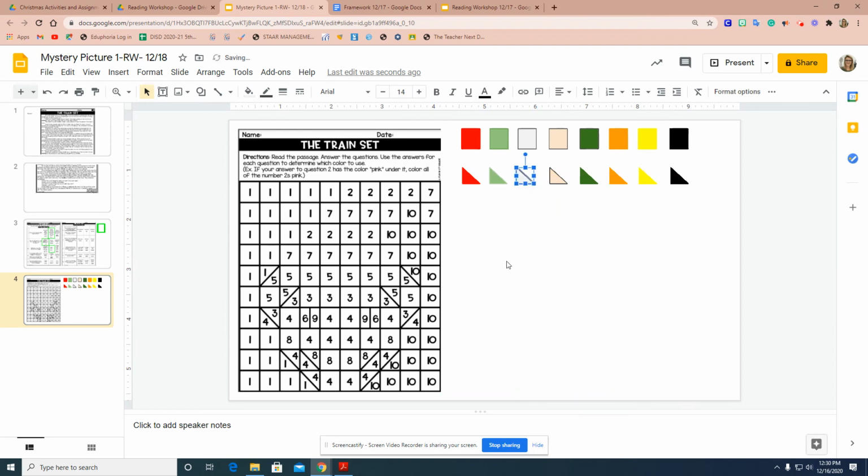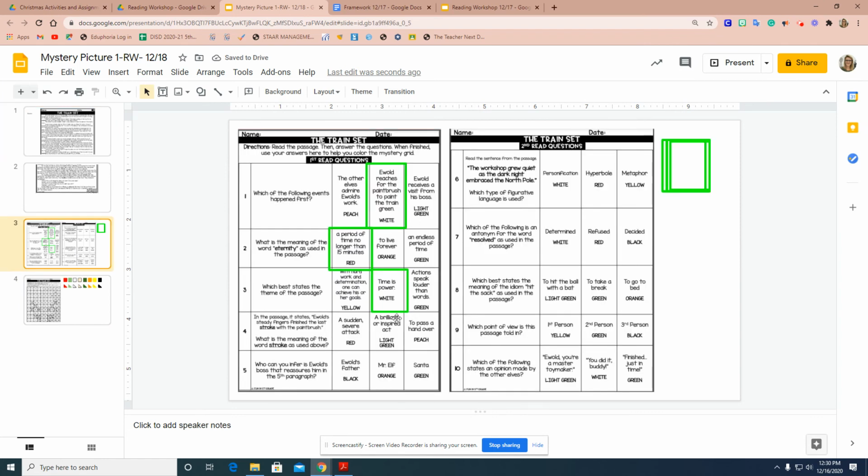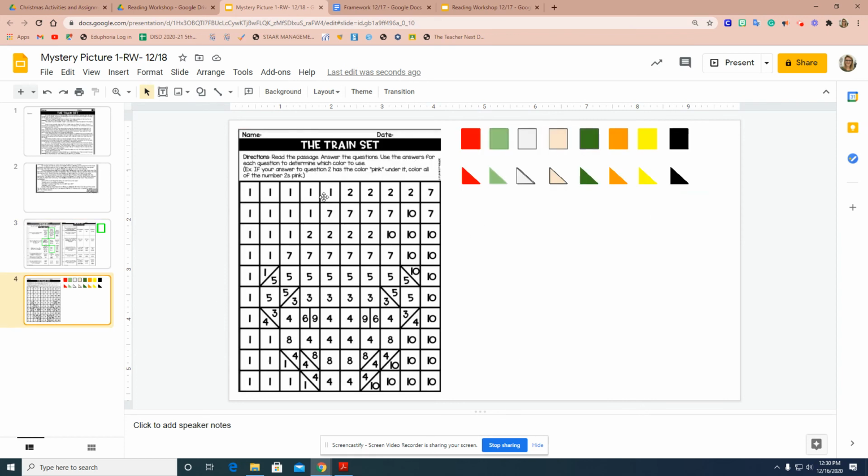In the very end, whenever you've finished reading the passage and answering all the questions, make sure to leave your answer choice boxes on the answers that you find are correct, and also fill in the entire mystery page. Go ahead and save the file and then send it in to me through Google Classroom.